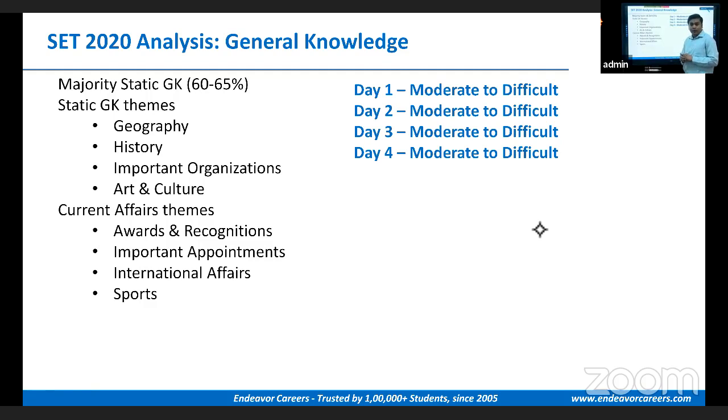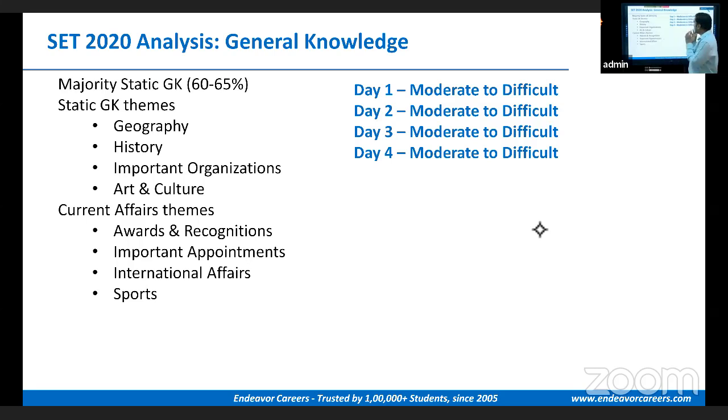We have termed this section moderate or moderate to difficult on all the 4 days because there were many questions testing the students' memory. Because it was not current affairs based, most of the questions, and also the static GK questions, were really tough. Students found it difficult. They said they could attempt around 10 to 12 questions. Some said 6-7 questions. A few students attempted around 13-14, but we haven't come across a student who genuinely attempted more than 13-14 questions in this section, which makes this section difficult as compared to the other sections.